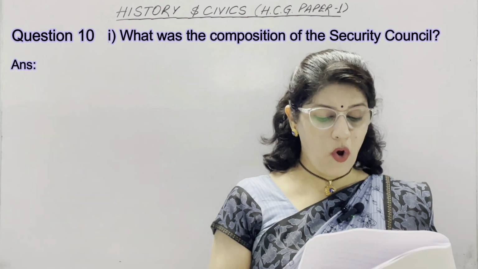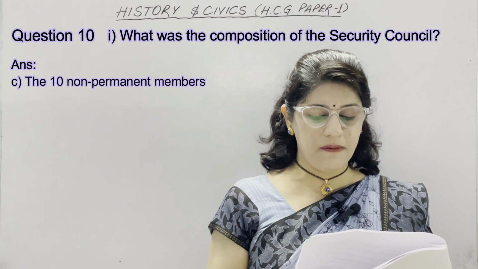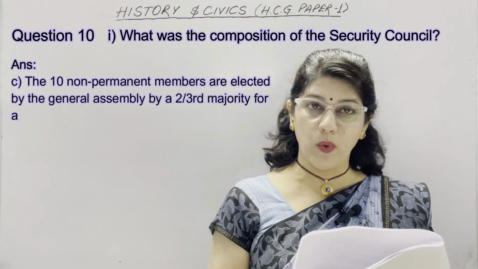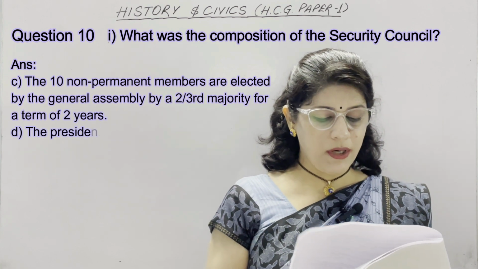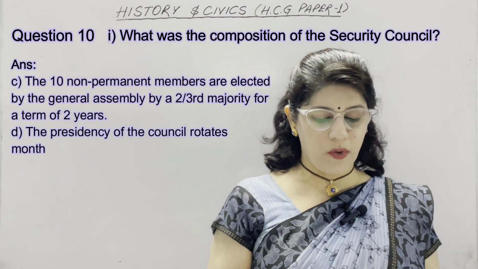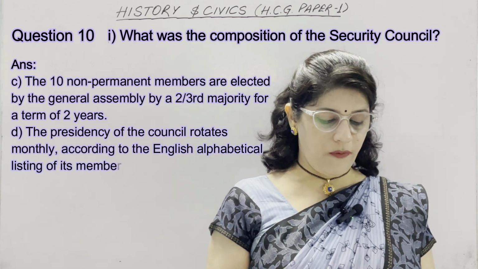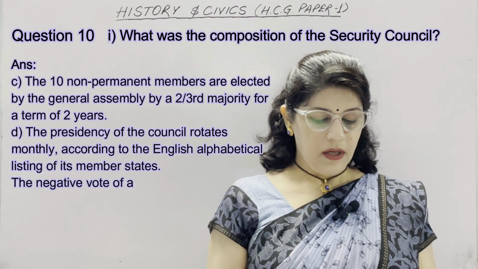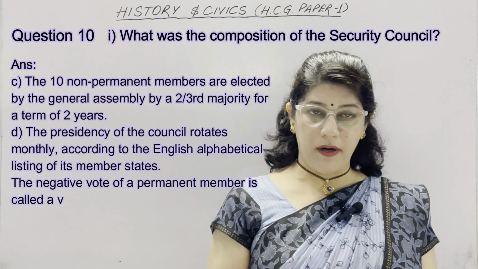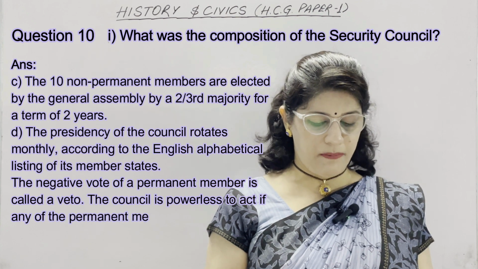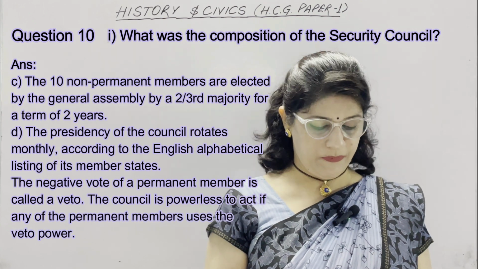Third, the 10 non-permanent members are elected by the General Assembly by a two-third majority for a term of 2 years. Last point is the presidency of the council rotates monthly according to the English alphabetical listing of its member states. The negative vote of a permanent member is called a veto, and the council is powerless to act if any of the permanent members uses a veto power.